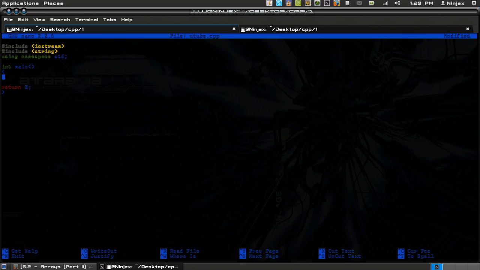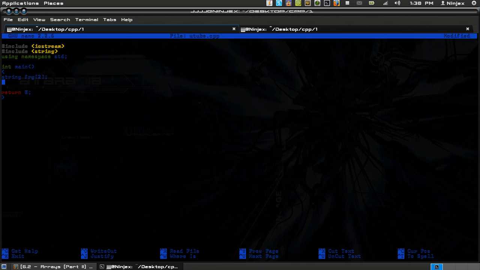Alright, so let's go ahead and look at the syntax of an array. It's going to look something like this. Int, or never mind, we're doing a string. So string, we'll call it frag, short for fragments, because we're going to take sentence fragments as our array. And then we're going to have these square brackets. Whatever number is inside them is the length of your array. We're going to set ours to 2, and so we'll have 2 values in it.